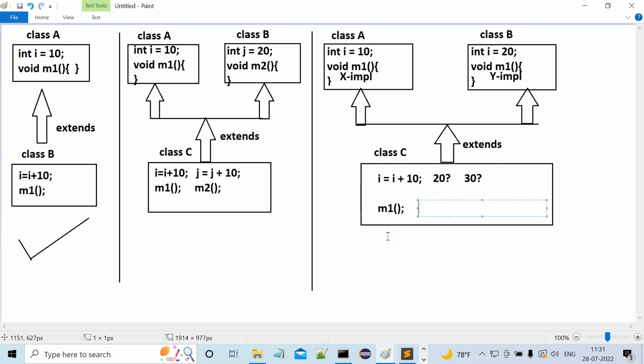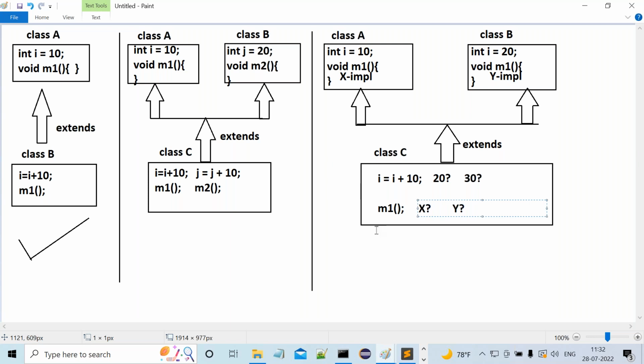But the compiler identifies the M1 method in both the super classes. From which super class is this implementation executed now? If we take class A, the super class M1 method where X implementation is going on, is it the X implementation? If we take class B, the super class where Y implementation is going on, is that the Y implementation?